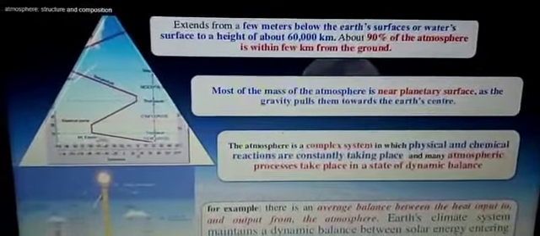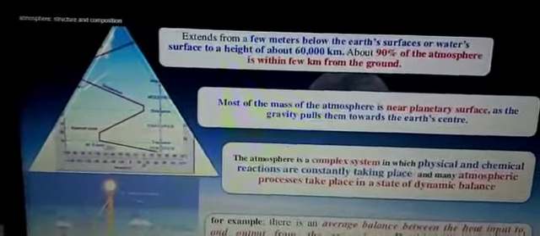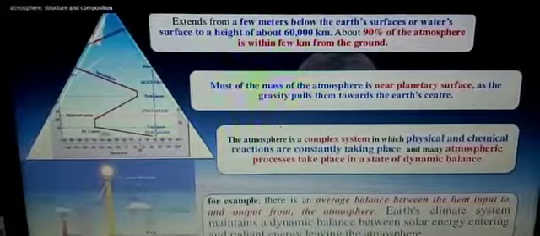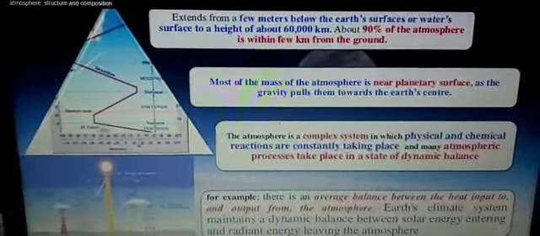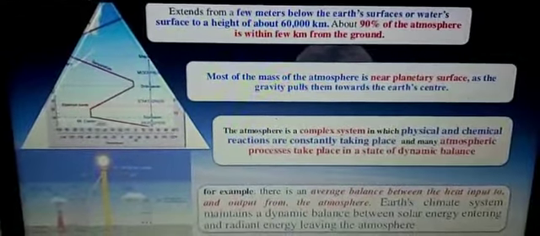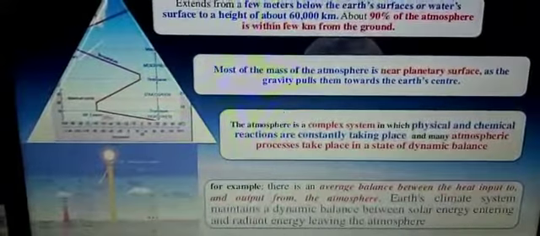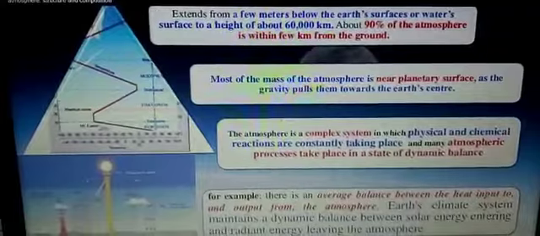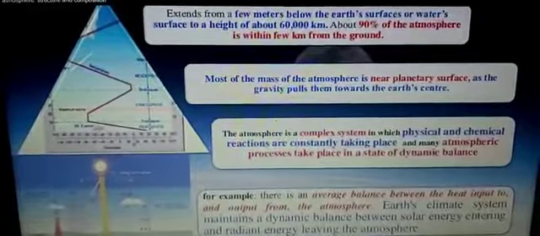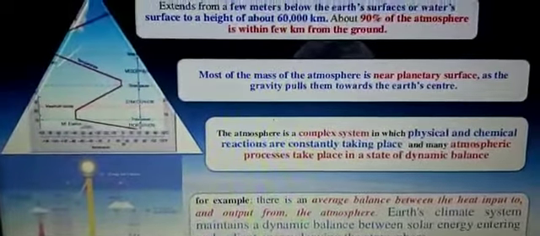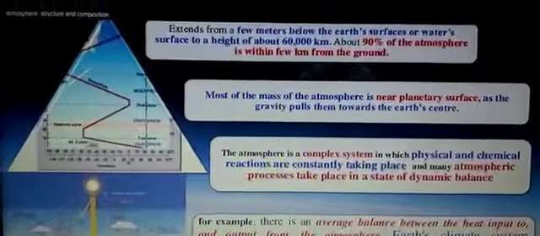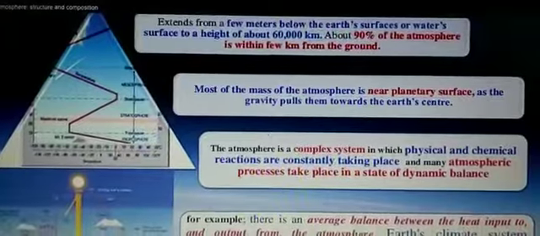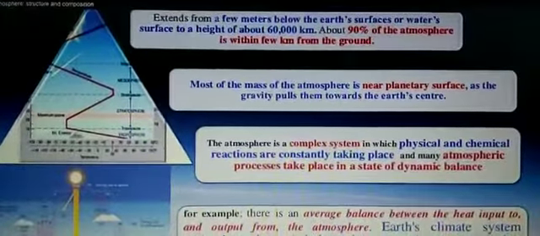Now here, children, I will not read all this because most of you can read from here. Most of the mass of the atmosphere is near the planetary surface, as gravity pulls it toward the earth's center, that you are aware of. The earth is a complex system in which physical and chemical reactions are constantly taking place, and many atmospheric processes take place in a state of dynamic balance.